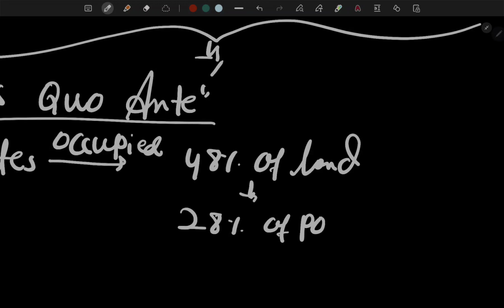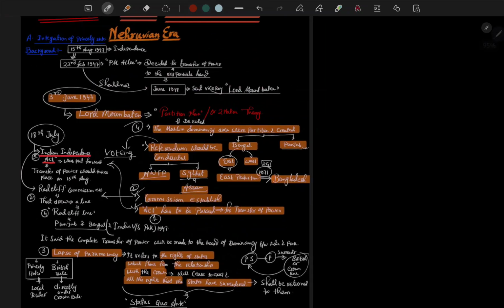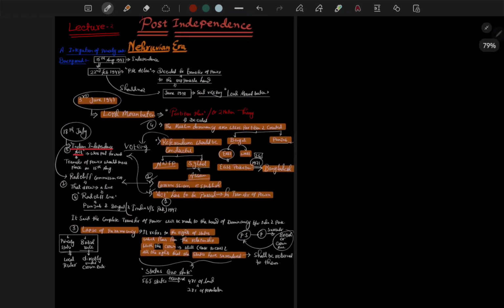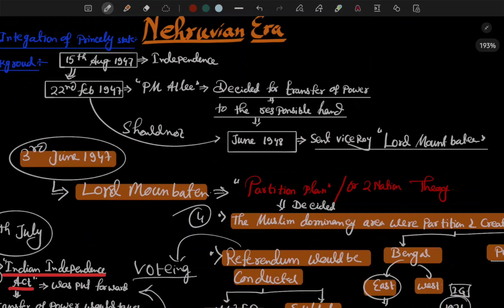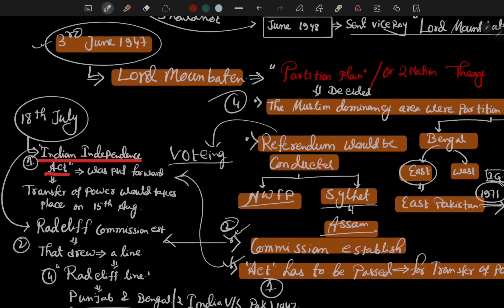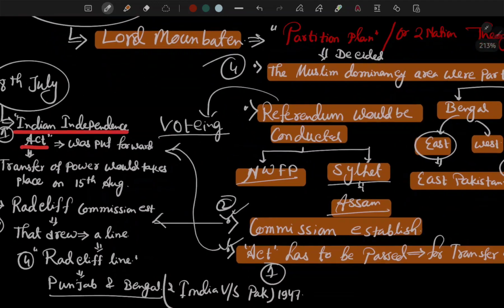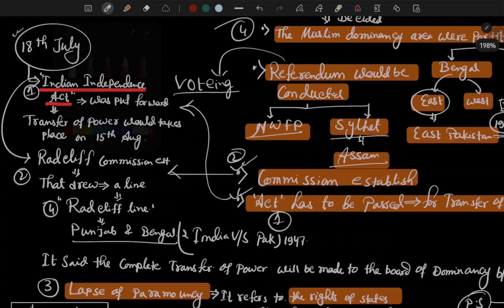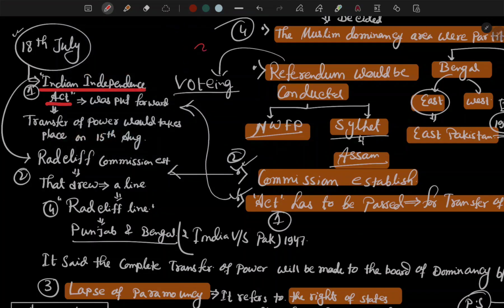So if we look broadly, on 15 August 1947 independence, 22nd February, then 3rd June development happened, and then 18th July the development happened, right?